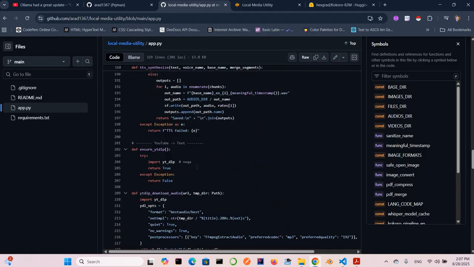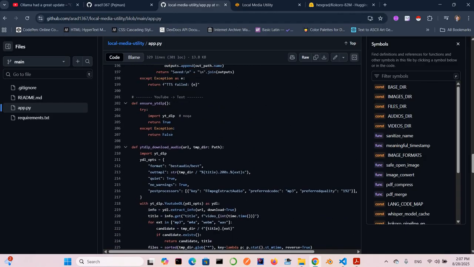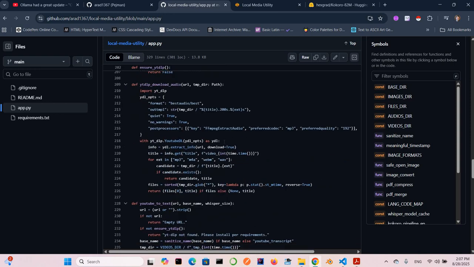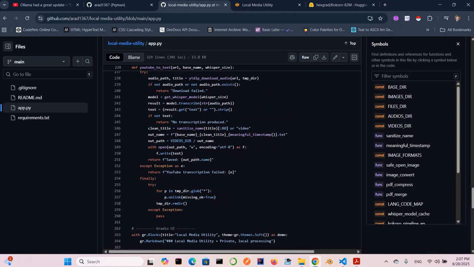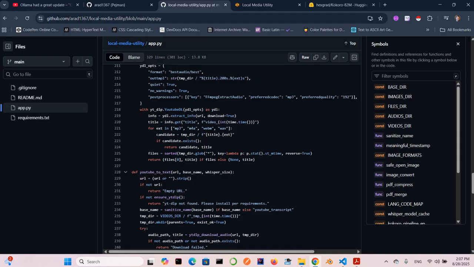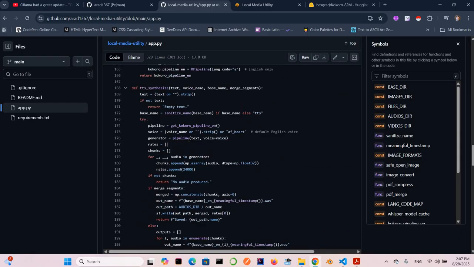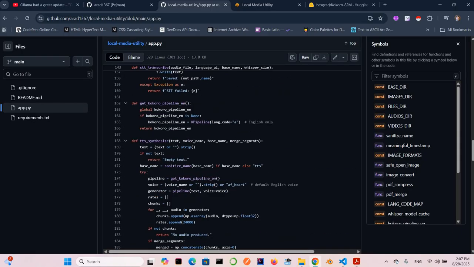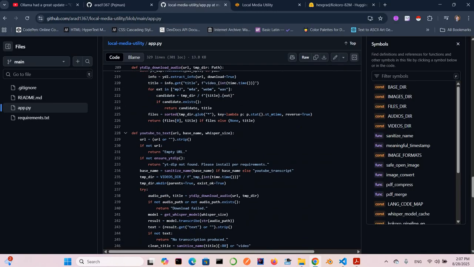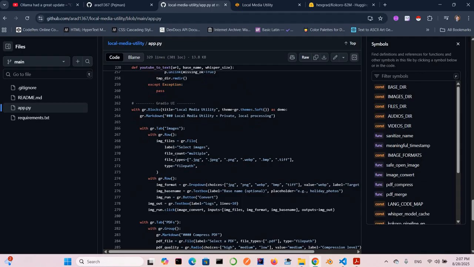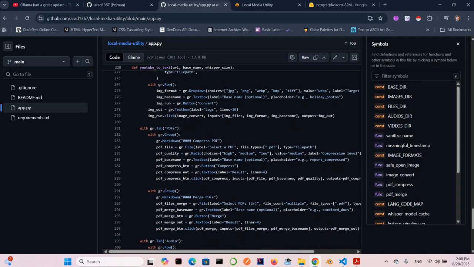And for the YouTube, we actually use this function to download the audio and make this application complete. I think that the YouTube part and the TTS and speech to text part are easy, but it is possible to add more functionality in the future in the image and PDF, and maybe the other formats. It's possible to add that.